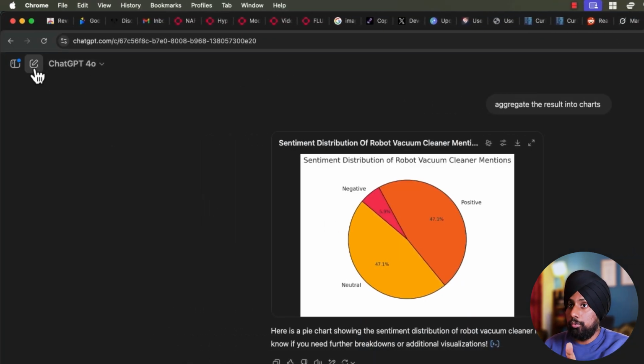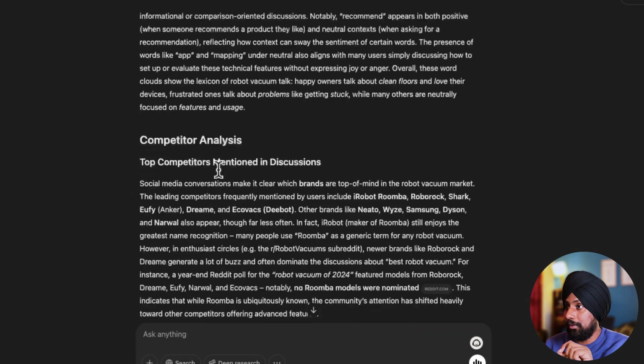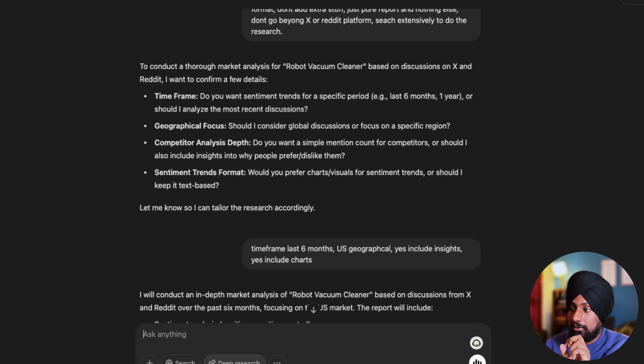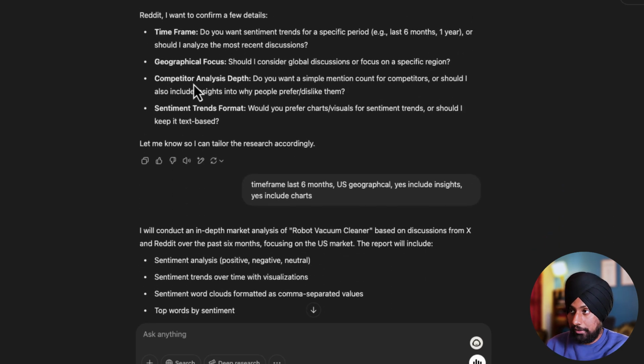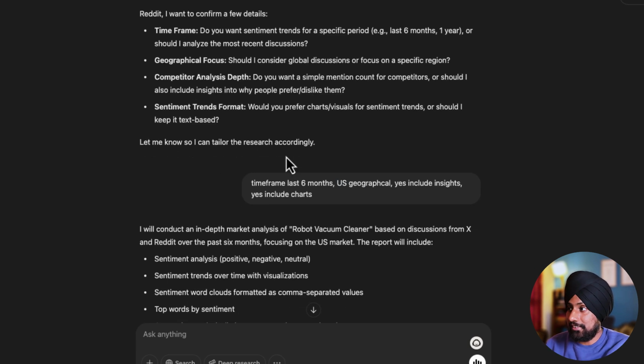Now, going forward to ChatGPT. With ChatGPT, I've already done this, so this is something I've done. When I select deep search here, it asks me 4 things. First, the time frame, and I give the last 6 months. Second is geographical focus, and I provide the US. Third is competitor analysis depth, and yes, I wanted to include that. Then the sentiment trends format, and yes, include charts.